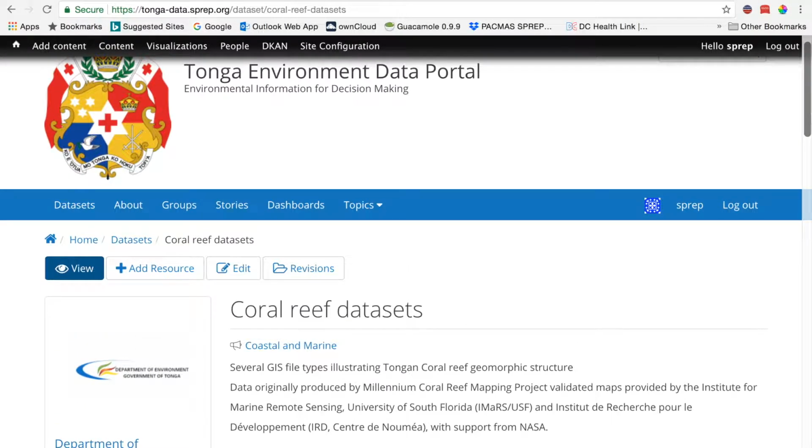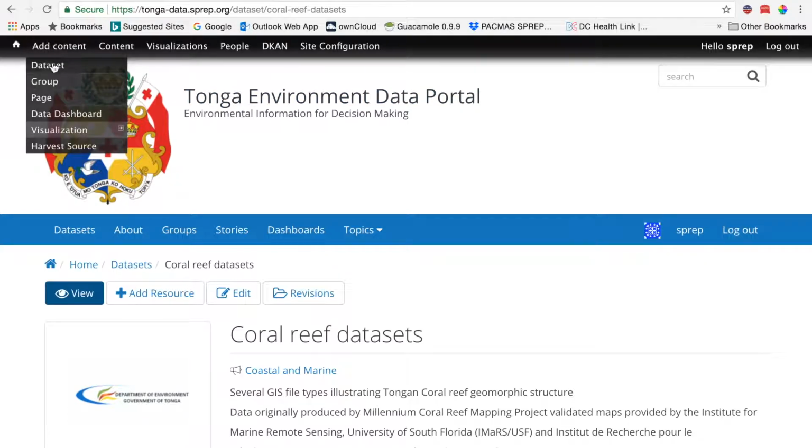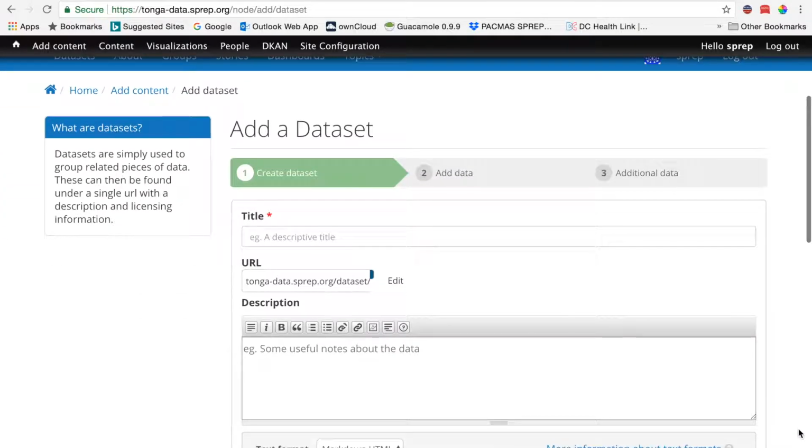A couple important things to keep in mind about the data portal. Adding a data set is really about a 2 or 3 minute process. You type in the name of the data set and a couple of key attributes about it, and then you drag and drop the data set, and it is automatically online. So the information that you need to add includes a title, which will create a URL which you can share with anyone. You just cut and paste that in an email.